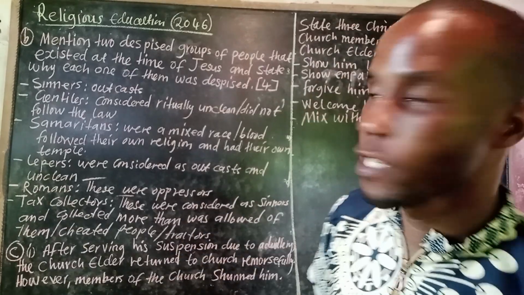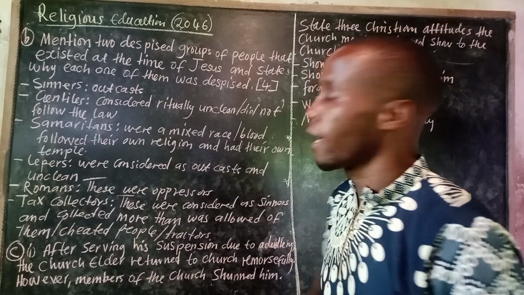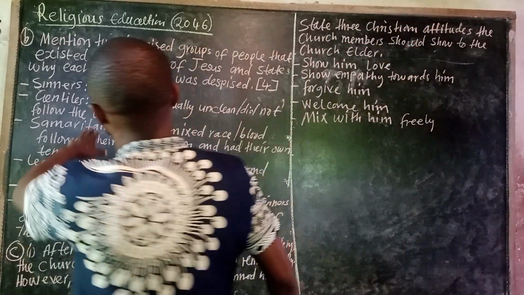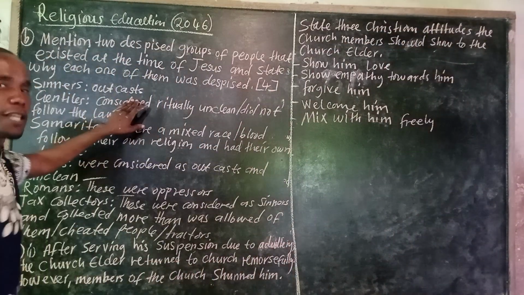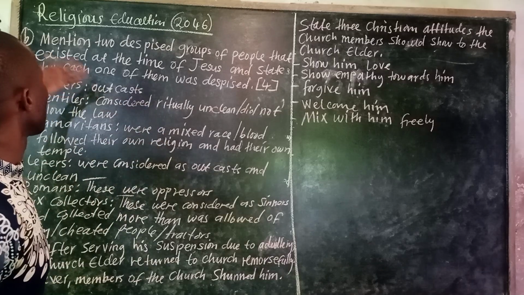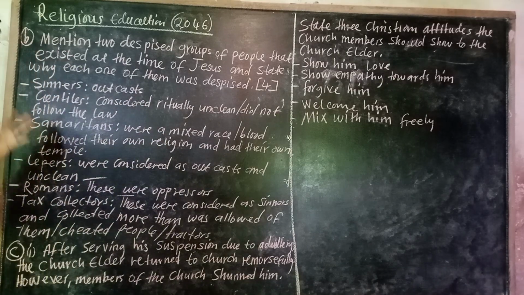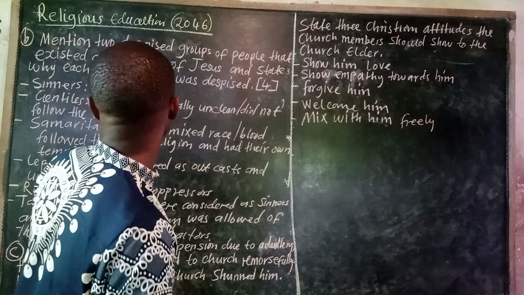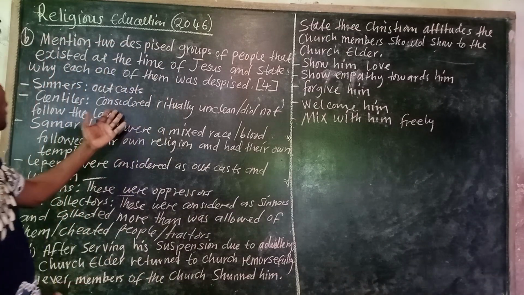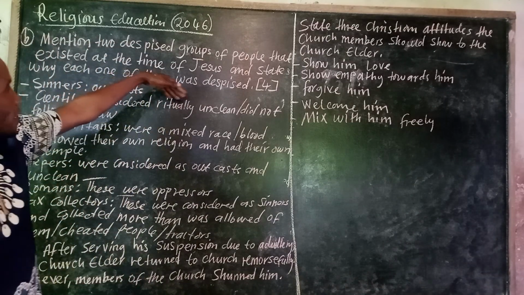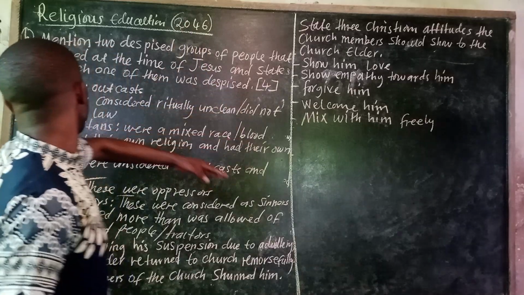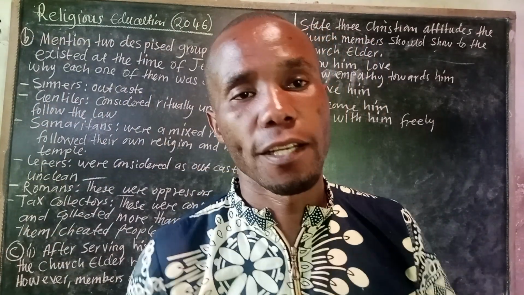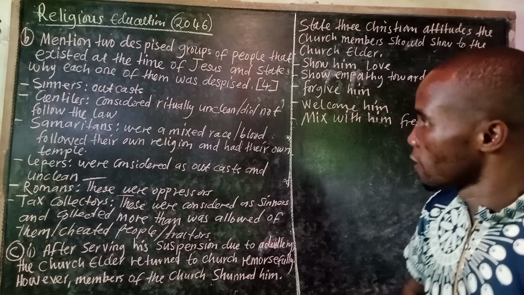So at the time of Jesus Christ, sinners were despised. Why? Because they were cast out. They were outcasts. That's the reason why they were despised. Then two, Gentiles. Gentiles were also despised at the time. Why? They were considered ritually unclean and did not follow the law. So this is how they were considered. That's the reason why they were despised.